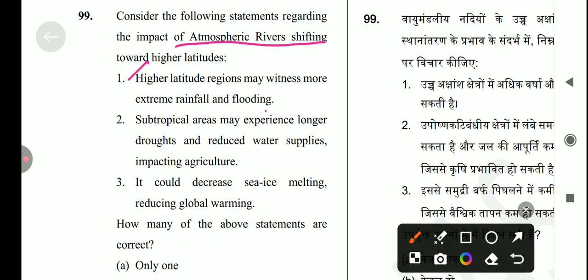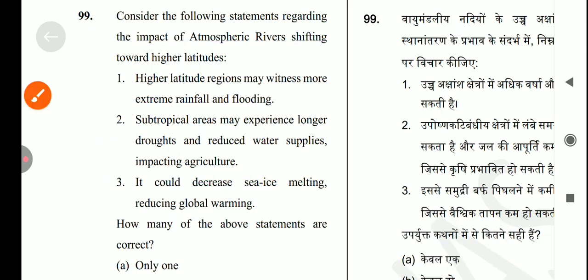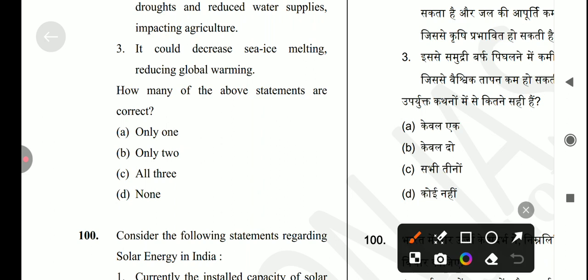Next is subtropical areas may experience longer drought and reduced water supplies, impacting agriculture. Yes, it's also correct. Next is it could decrease sea ice melting, reducing global warming. No, it's not decreased, it's increased. Okay, so the third statement is incorrect. So the answer for this question is option number B, only 1 and 2 are correct.